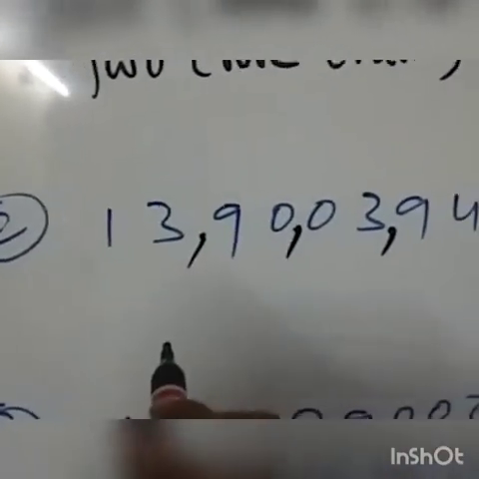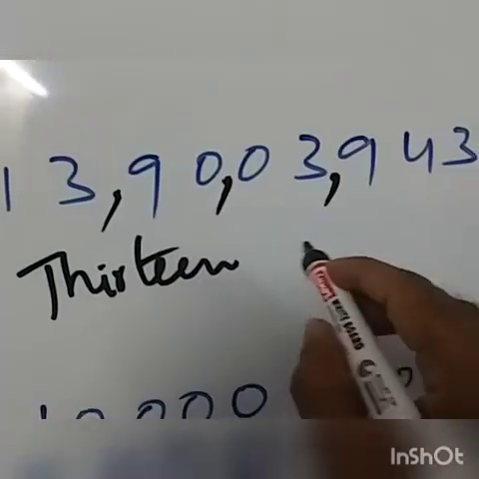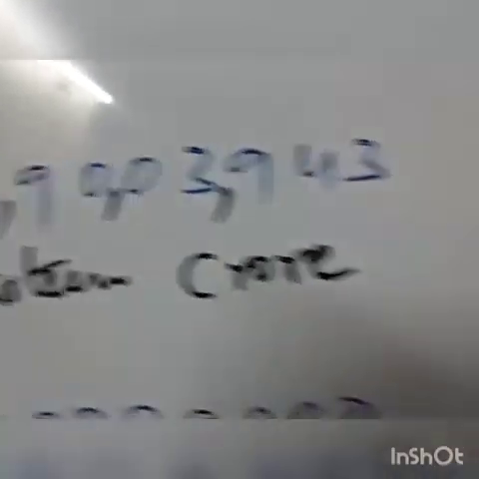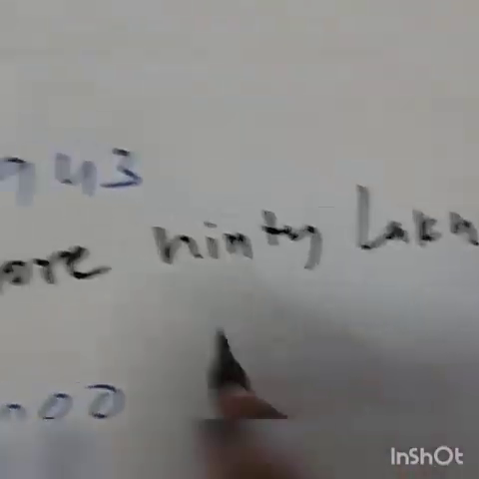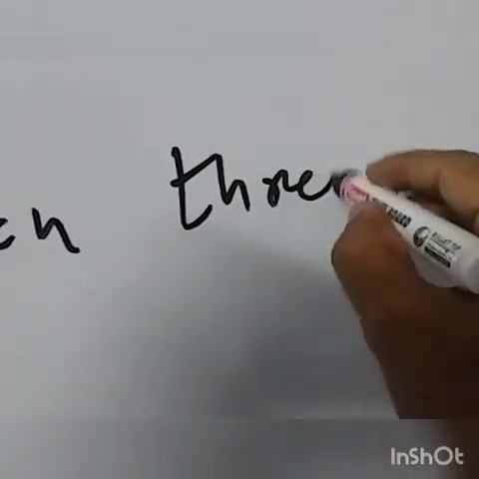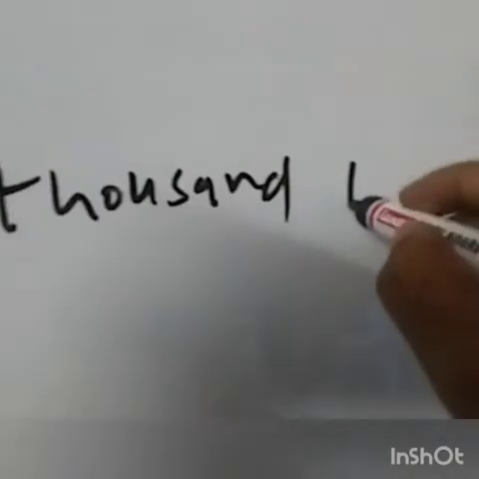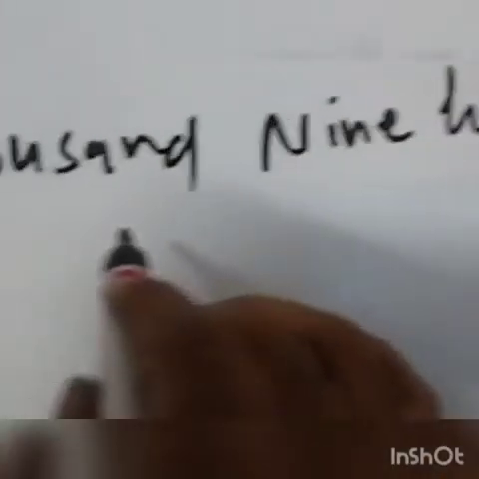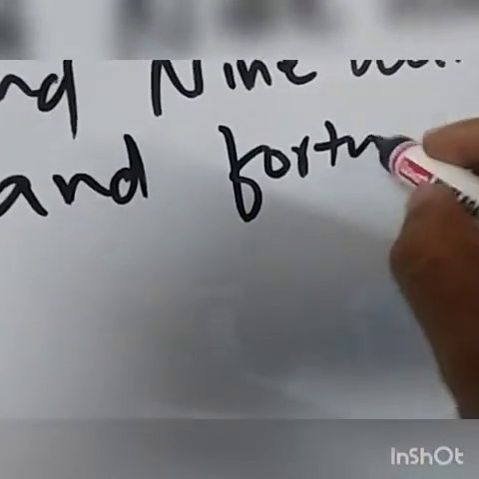Now 13 crore 90 lakh 3,000 and 943. Okay.